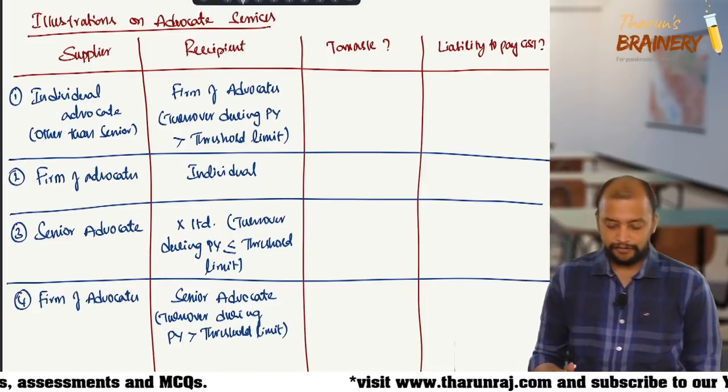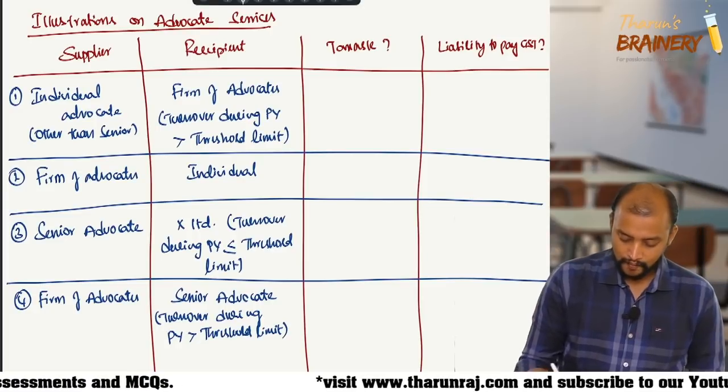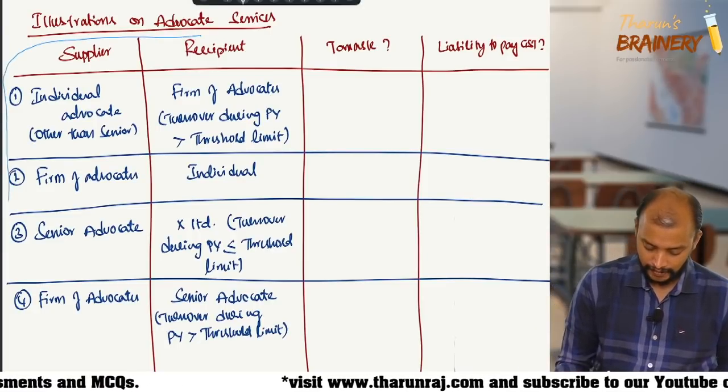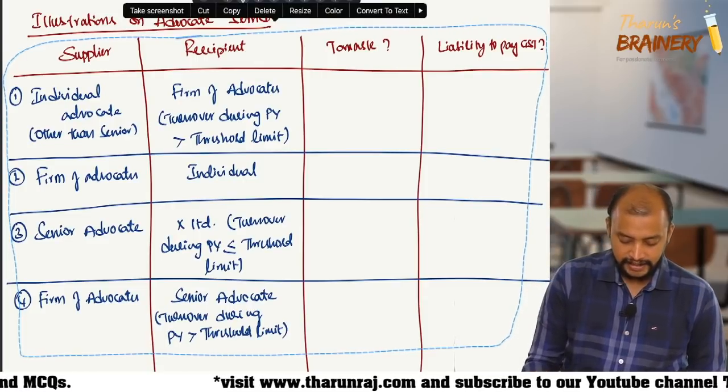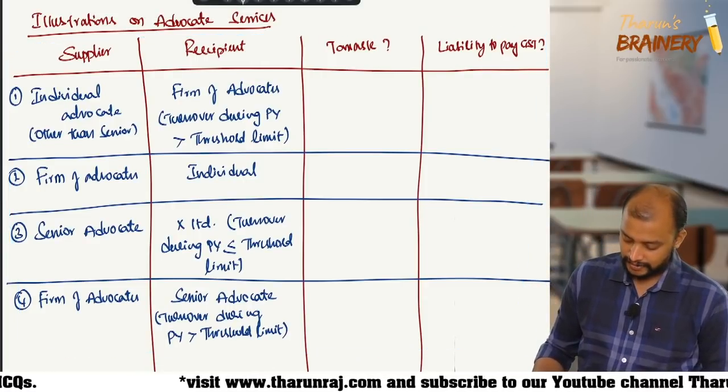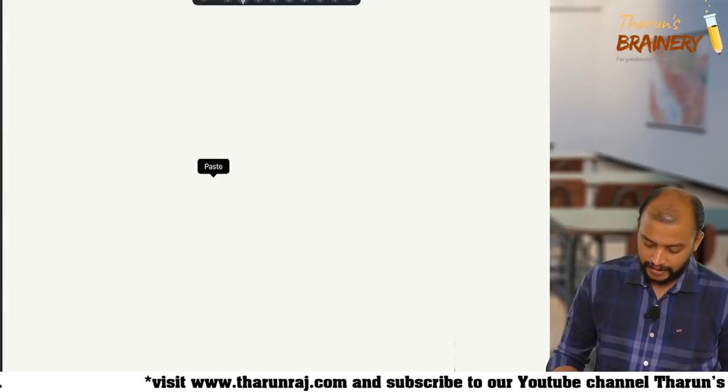This is number 4. I am assuming that you are all writing the answers. Then next.